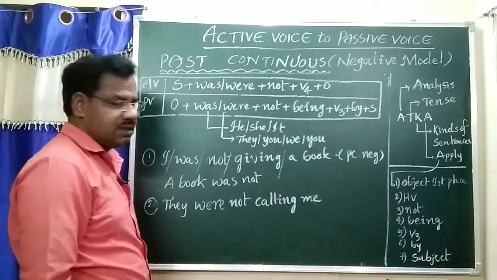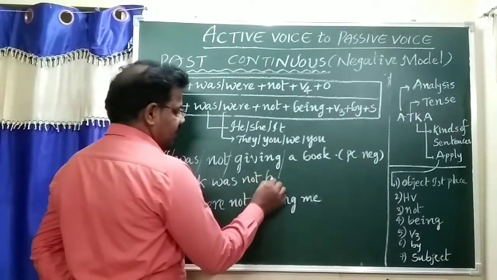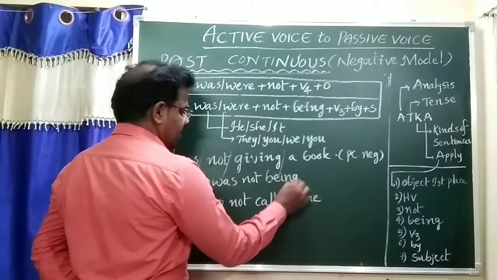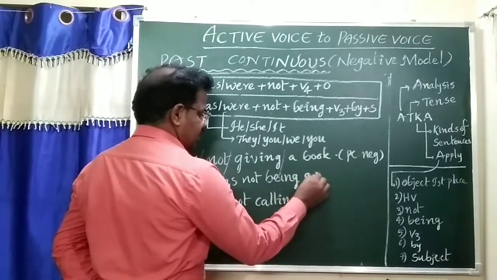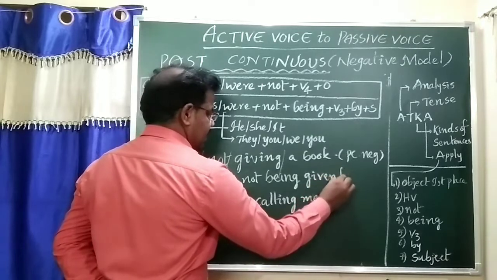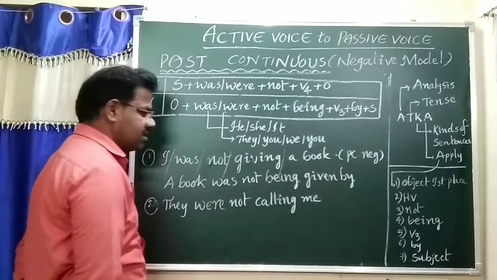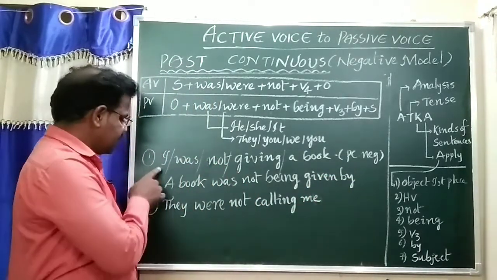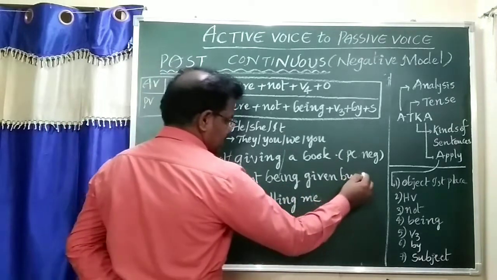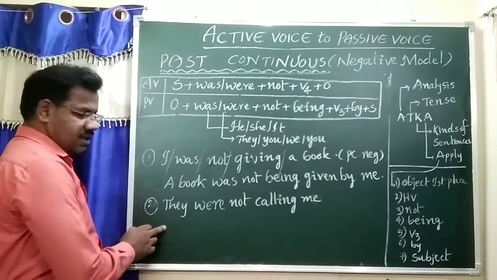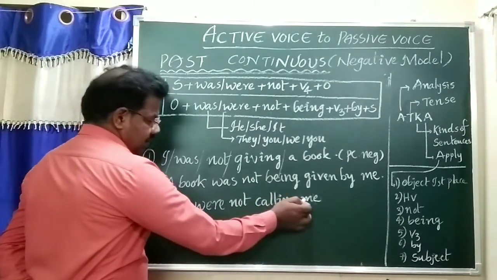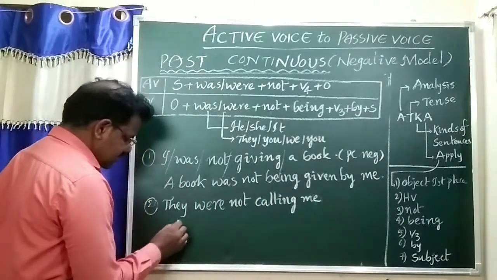The additional helping verb is being. Giving, third form is given. Preposition is by. The subject changes as object. Here our subject is I, which changes as me. Full stop. Second one, me is object, which changes as I.